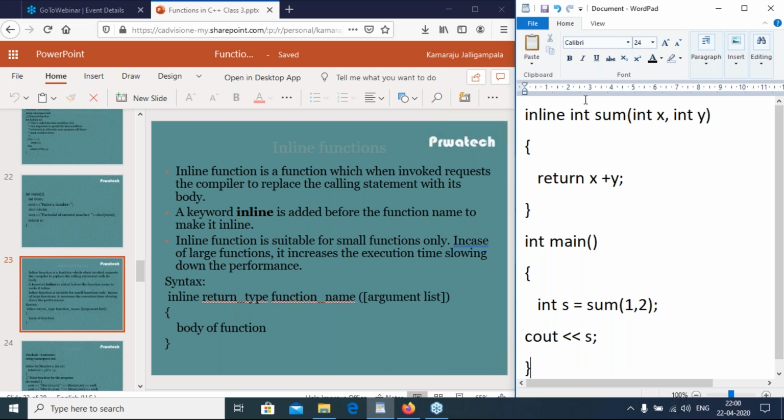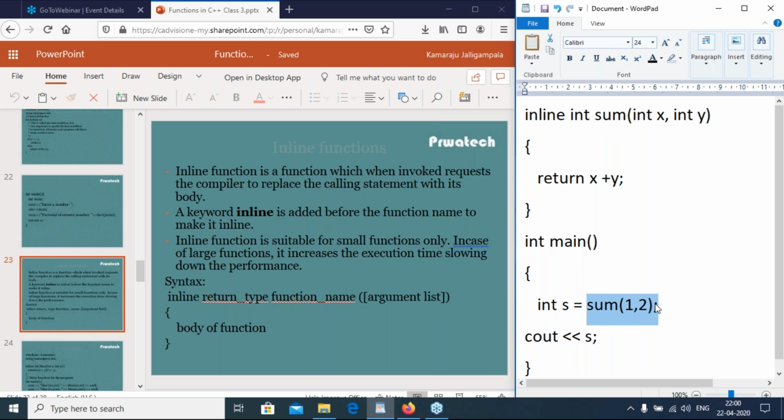If you use the inline keyword, there is no memory creation for the function. Whenever we call the function, it is automatically replaced. So here in the main function I am calling sum 1 comma 2.